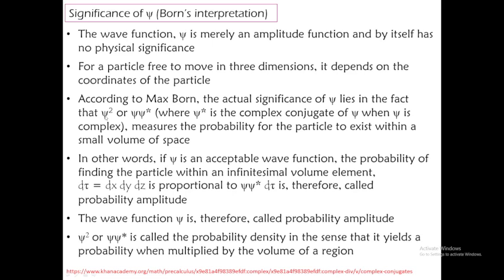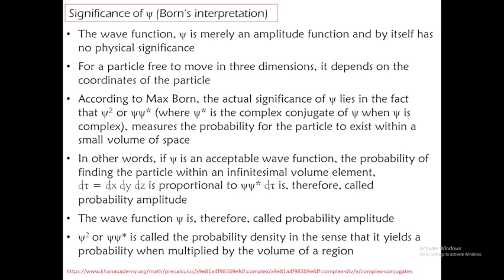Okay, so in other words, psi is an acceptable wave function. The probability of finding the particle within an infinitesimally small element. Infinitesimally small volume element means a very small tiny volume, because as you know, the size of the electron is very small, so the probability of meeting the electron will be in a very small space.